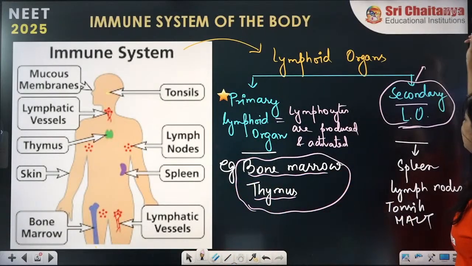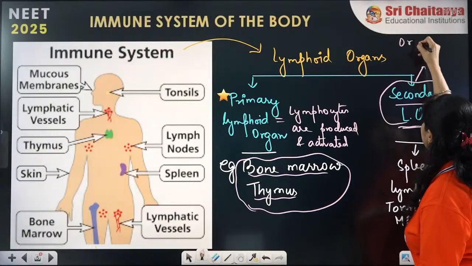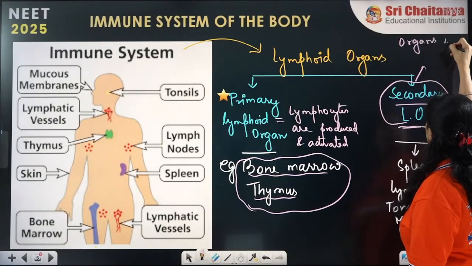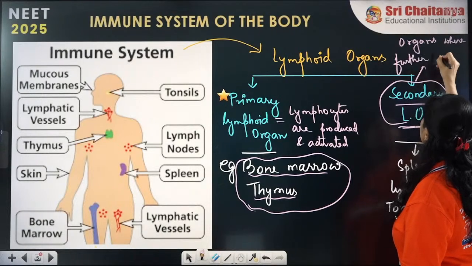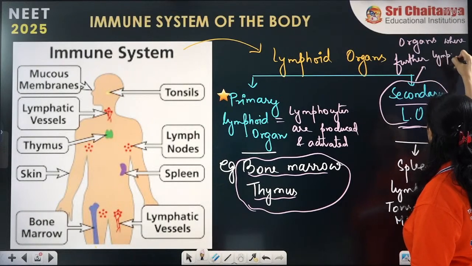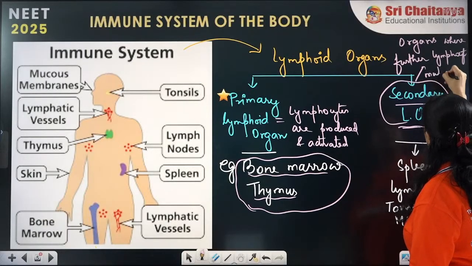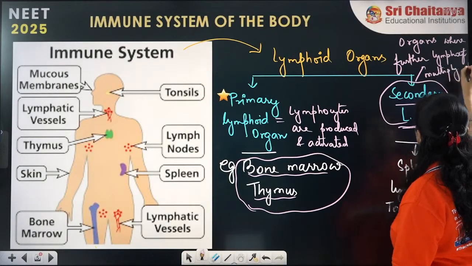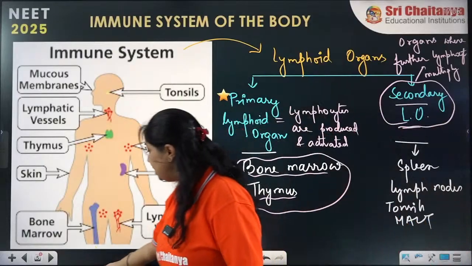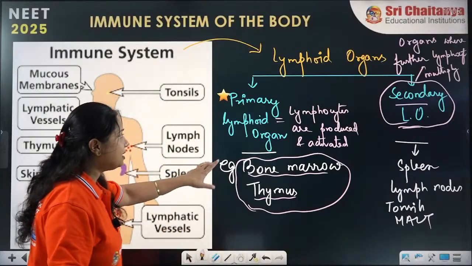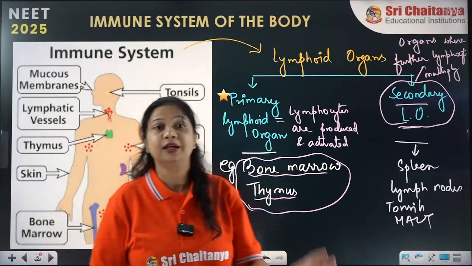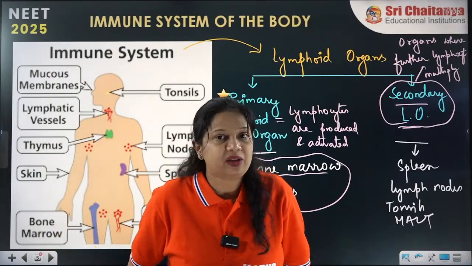Secondary lymphoid organs are the organs where further lymphocytes multiply. Further multiplication of the lymphocytes takes place in the secondary lymphoid organs. So, first is the primary lymphoid organ, that is bone marrow and thymus.